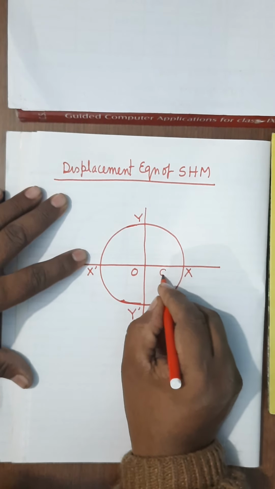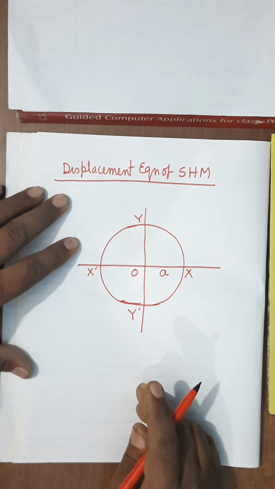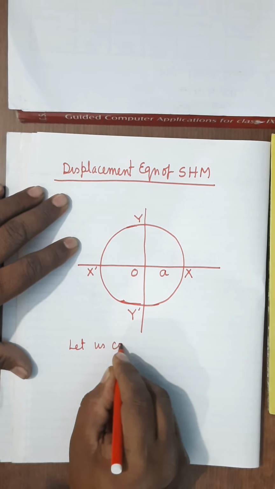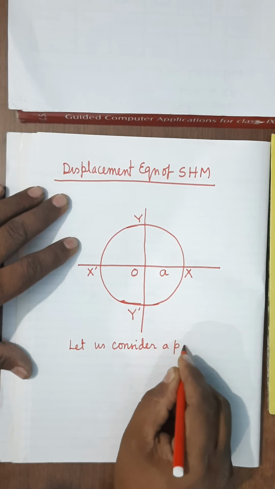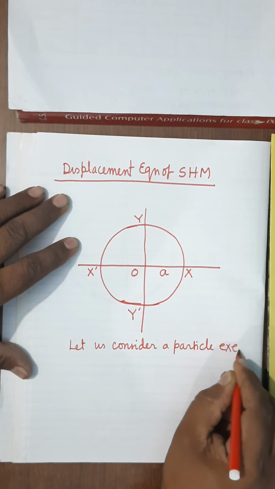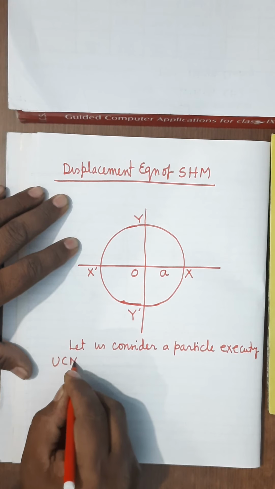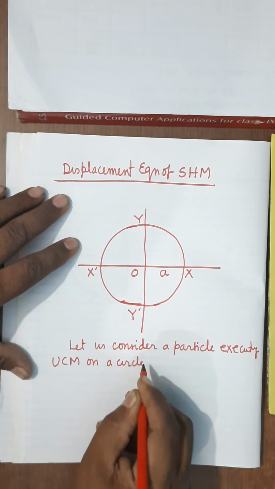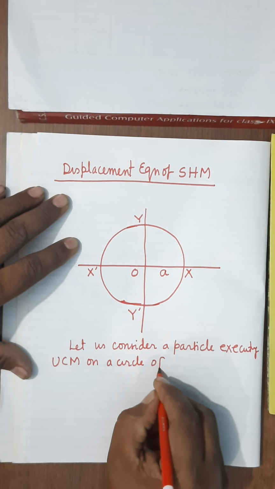It's clear, and here we have taken the radius as a. So, see here, consider a particle executing UCM on a circle. UCM means it will be on a circle of radius a.